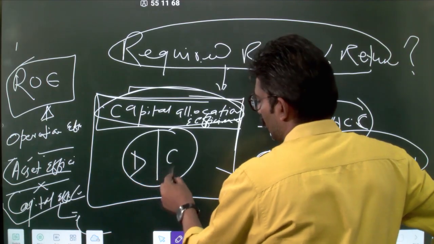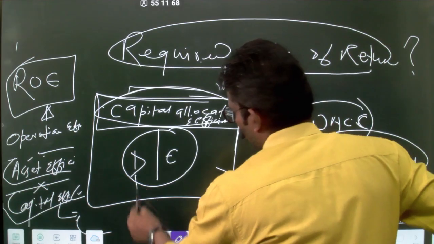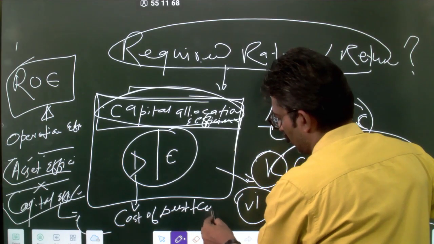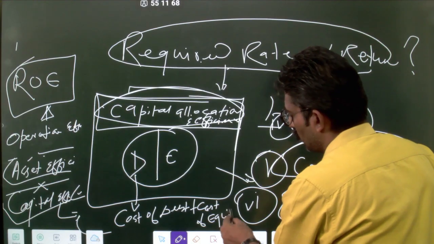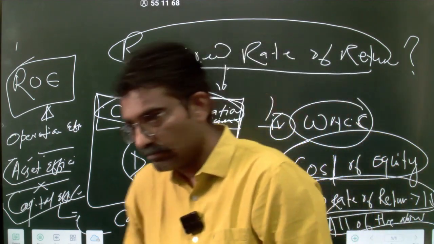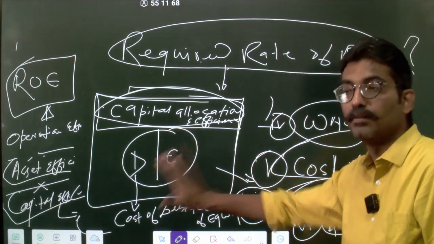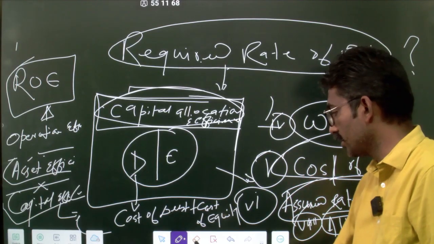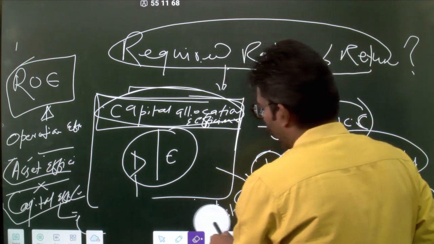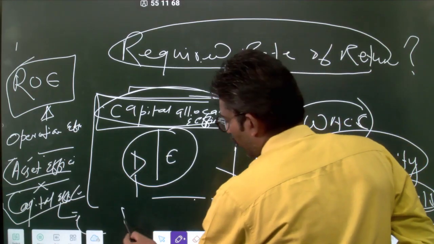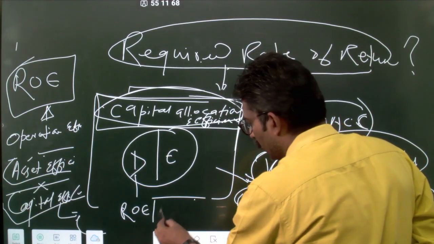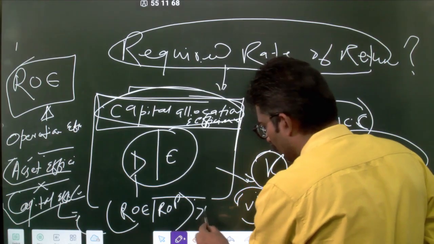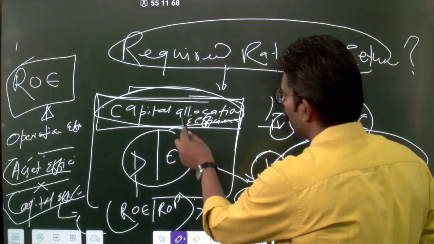This is your capital, this is debt and equity. Okay? So the cost of debt and cost of equity, the sum total of it becomes my required rate of return. So I should be earning anything greater than WACC. Why? Because if you're not earning anything greater than WACC, my ROE or my return on the project, it could be the return to the shareholders or it could be the return on the projects. Let me just write ROP. There is no terminology as ROP. It should be greater than the WACC. Otherwise, you are destroying capital.